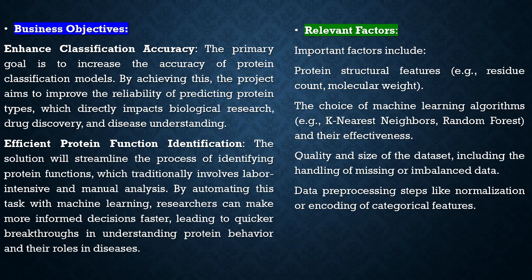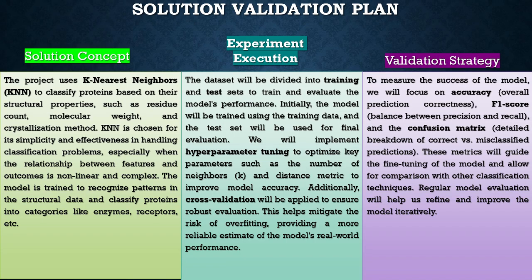The handling of missing or imbalanced data is essential, as it affects the model's performance. Data preprocessing steps. Steps like normalization and encoding of categorical features are vital for preparing the data for machine learning algorithms. Now let's discuss how we will validate the solution and assess its effectiveness.